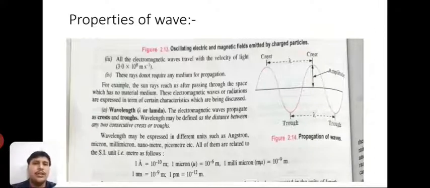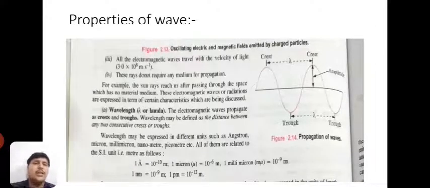Here the points start with the wavelength. Students, you can see this structure of a wave. The topmost point is the crest, and the downward point is called the trough, and the distance between 2 consecutive crests or 2 consecutive troughs is called wavelength, which is represented by lambda. Its units are angstrom, nanometer, picometer, and here the unit conversions are given: 1 angstrom equals 10⁻¹⁰ meter, 1 micron equals 10⁻⁶ meter, 1 millimicron means 10⁻⁹ meter, 1 nanometer means 10⁻⁹ meter, 1 picometer means 10⁻¹² meter.